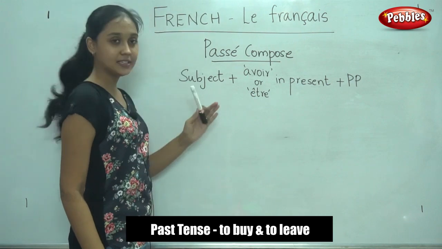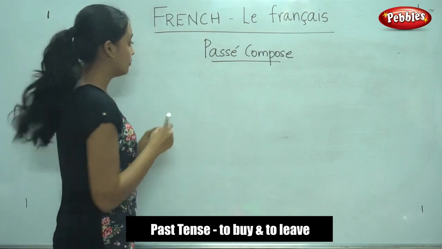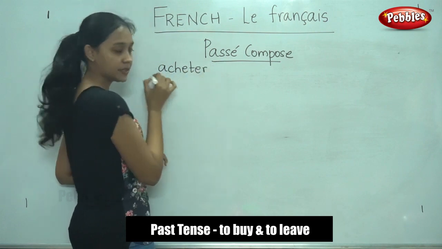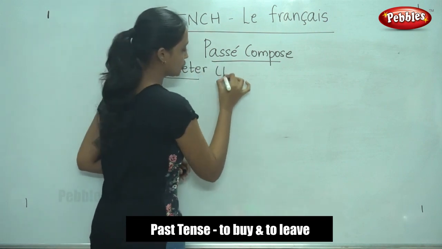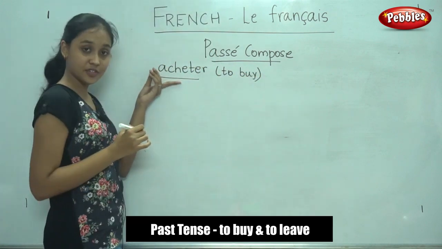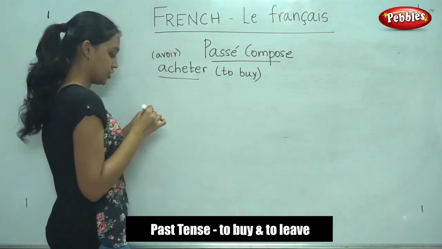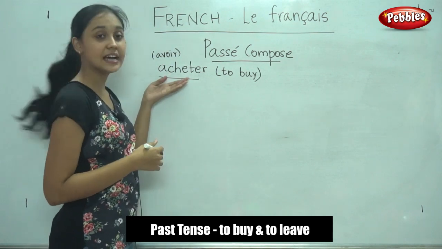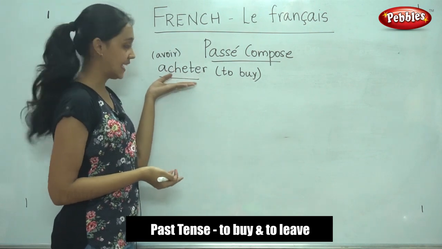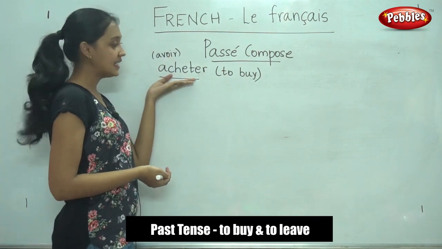Now, shall we try to write the passé composé for one particular verb? Let us take the verb acheter. Do you remember this verb? It means to buy. Now, this verb takes the avoir conjugation. Do you have a list of the verbs that I gave you that take the être conjugation? This verb is not in that list, so we take avoir conjugation, and now it is an ER verb.